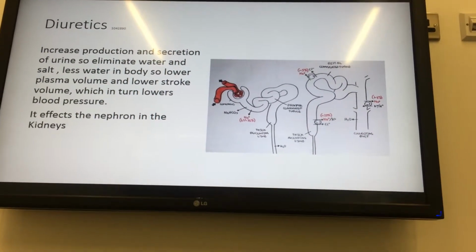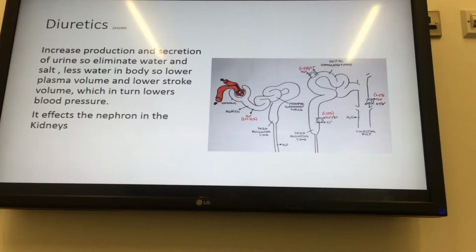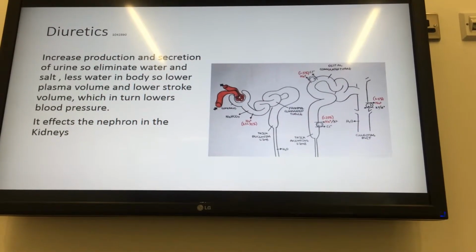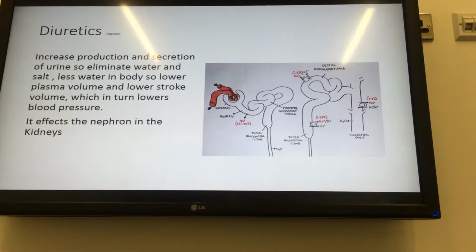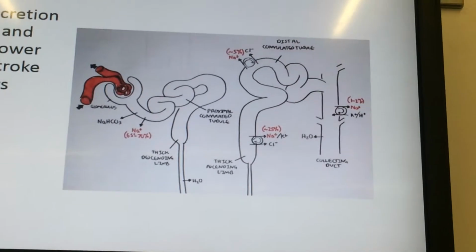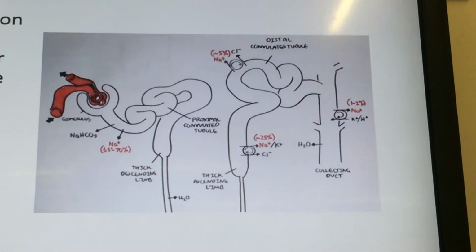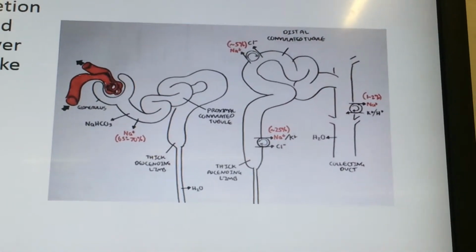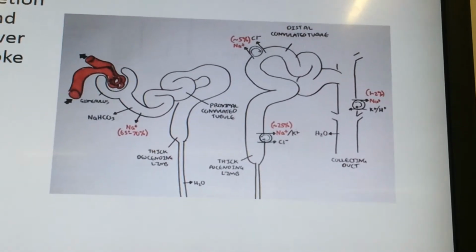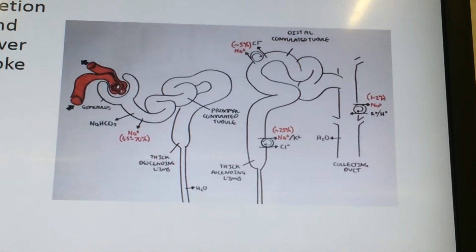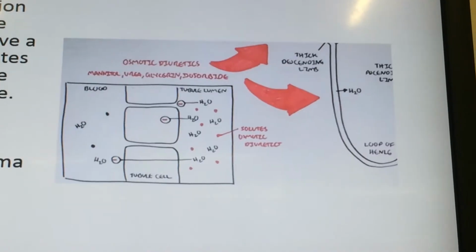Diuretics work on the nephrons in the kidneys. Diuretics are substances that help the body get rid of water and sodium and decrease blood pressure. This is a diagram of a nephron in the kidney. So the diuretics lower the plasma volume and lower stroke volume, which in turn lowers blood pressure.